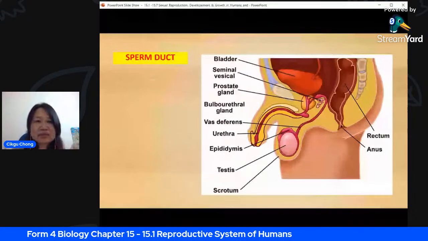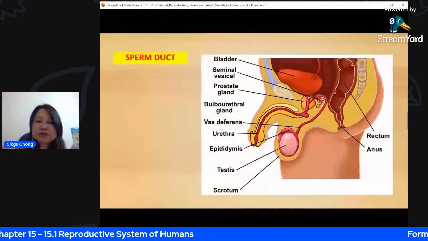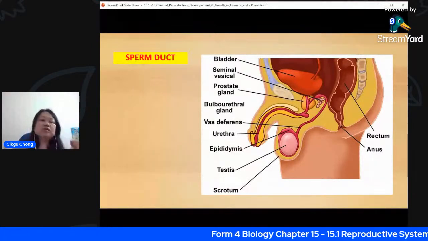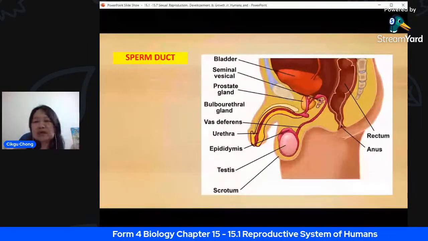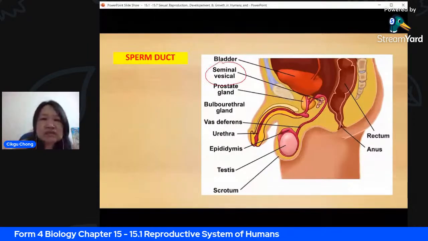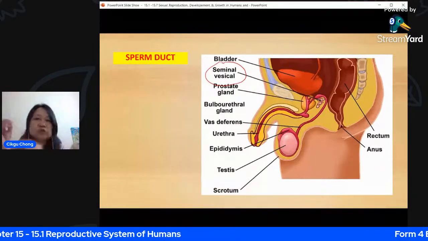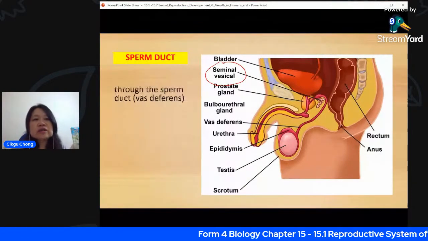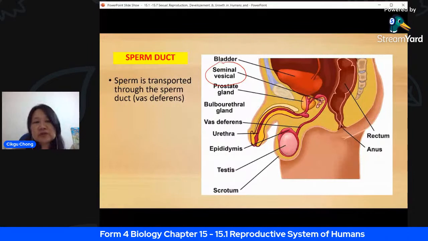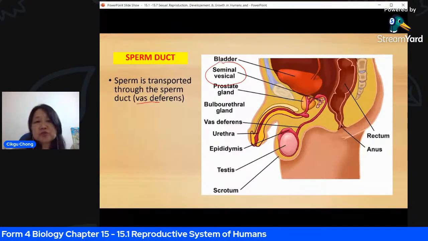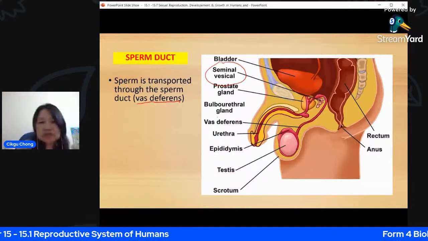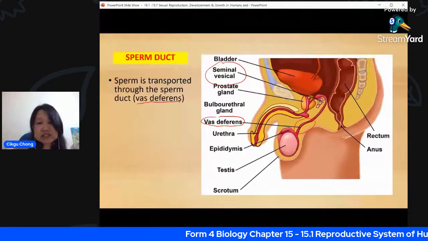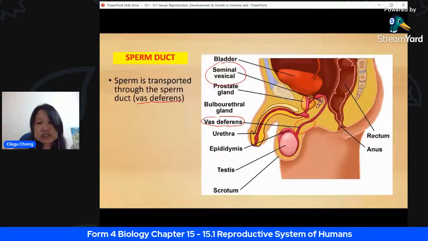Okay, so now this is the last one, sperm duct. So sperm duct is the tube that connects the testis, which produces the sperm. The sperm will move up the sperm duct into a place which we call the seminal vesicle to be stored, and also to allow the mixture of the semen, the liquid and all that, to produce your semen. So sperm is transported through the sperm duct. Another name is called vas deferens. So vas deferens is this one, same thing. Sperm duct has the same name as vas deferens. So here, it connects all the way to the seminal vesicle.